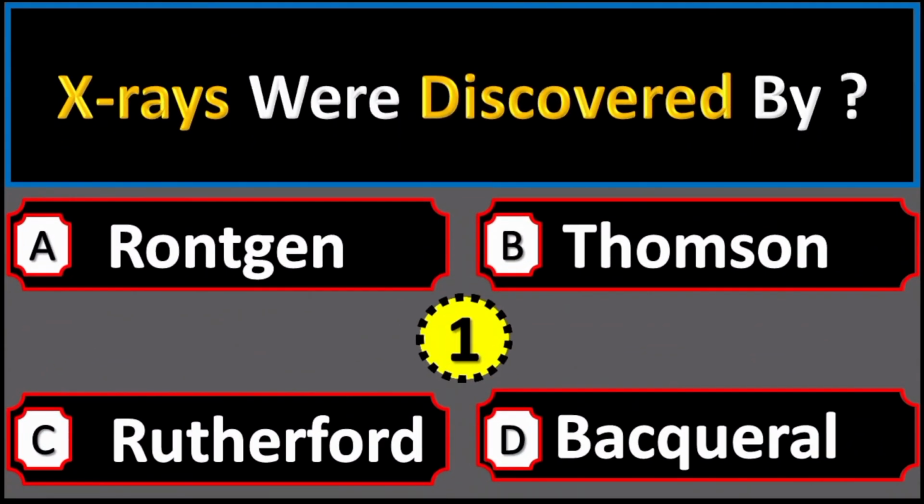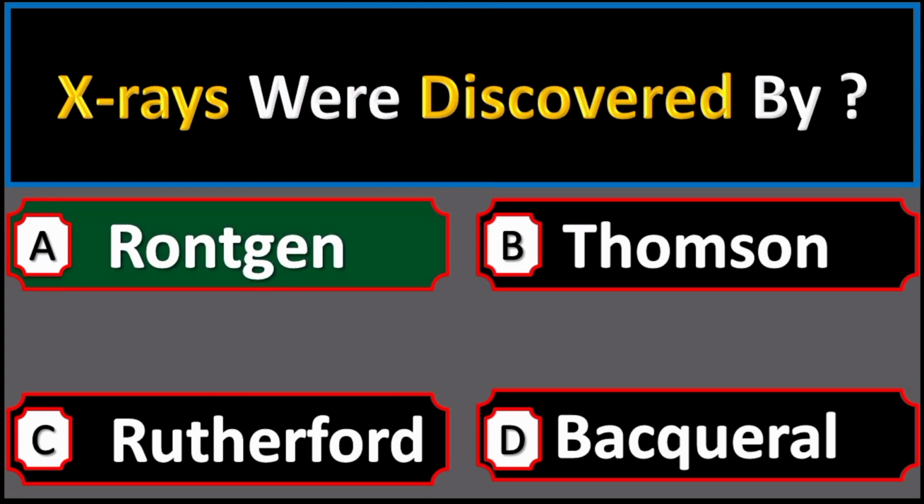X-rays were discovered by option A Roentgen, option B Thomson, option C Rutherford, option D Becquerel. Right option is option A Roentgen.